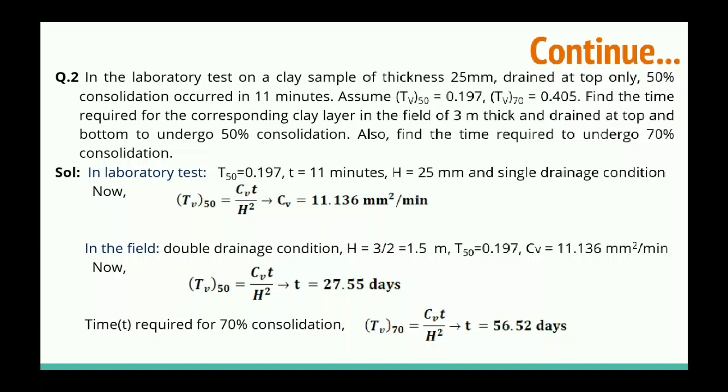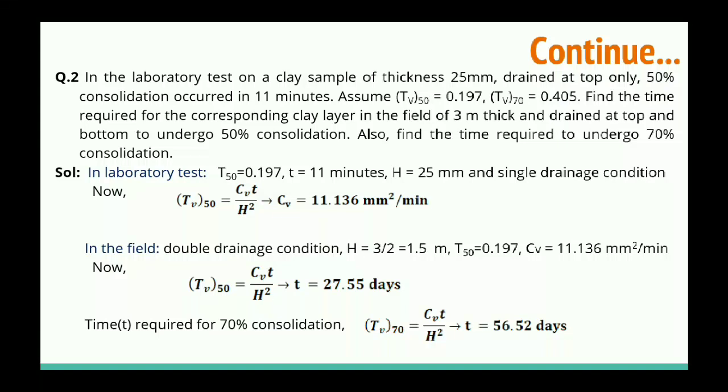So in this question two things are given. First, in the laboratory they have done an experiment, and that experiment took 11 minutes for 50% degree of consolidation and the thickness was 25 mm. In the field they are asking, in the case of a double drainage system, what time it will take where the clay was 3 meter thick, for 50% and 70% degree of consolidation.